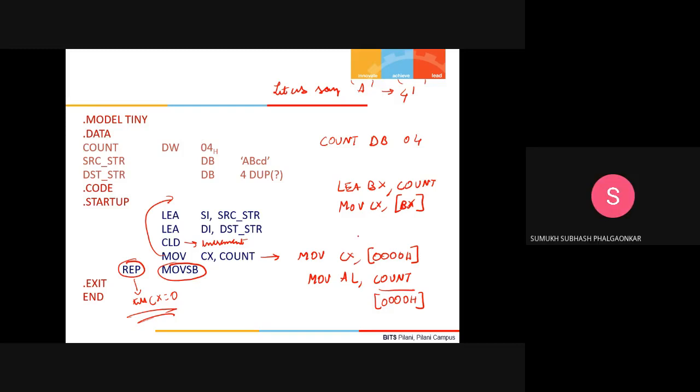So I'm saying in the next line, if we do MOV CX, comma, AL, then in that line won't it be an error? Yes, because the two registers are of different sizes. Yes, it will be an error. So in this case, it is not an error because it is treating it as a direct addressing mode. Okay, sir. Thank you, sir.